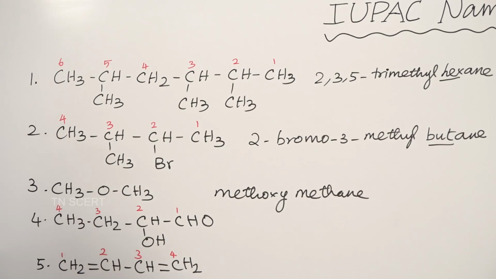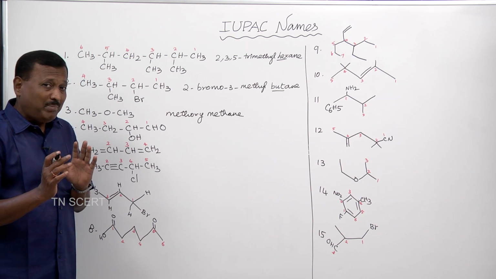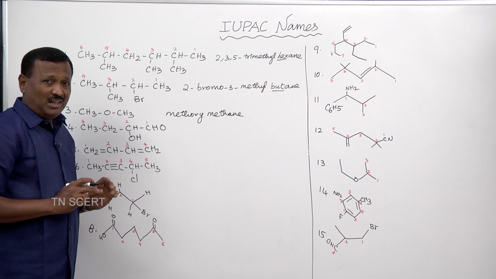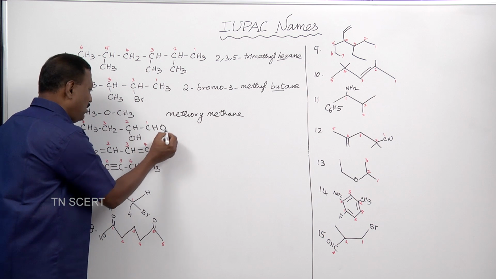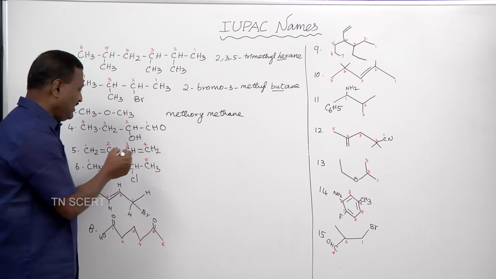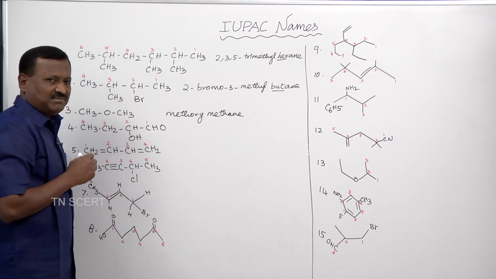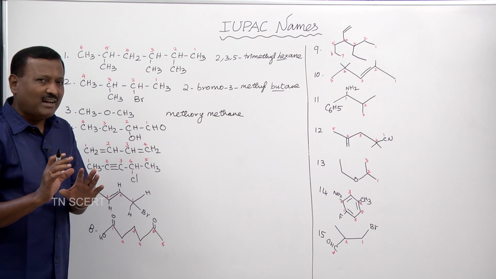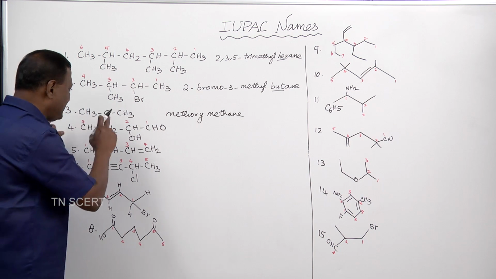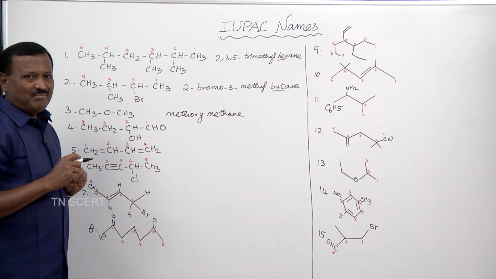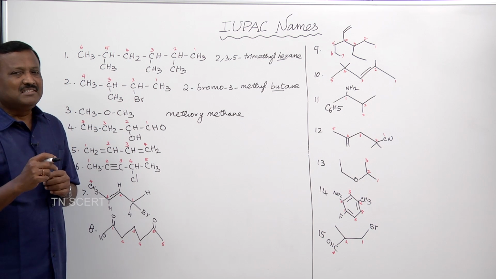Fourth one, here we have a peculiar structure for the fourth compound because we have a double function. Aldehyde is one function, alcohol is another function. Two functional groups are attached in the same carbon chain, the same compound. Where can you give preference?